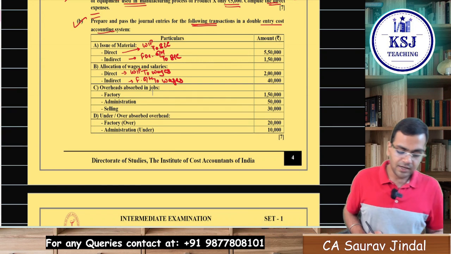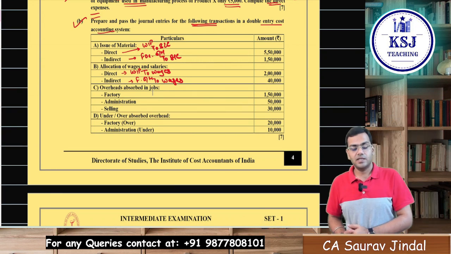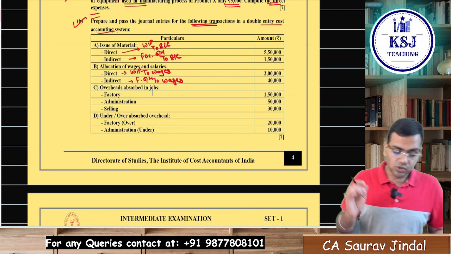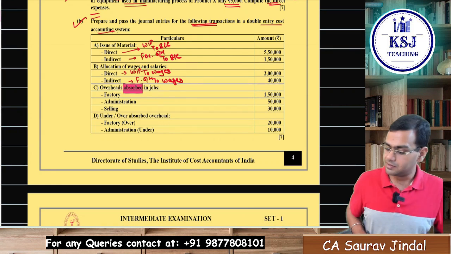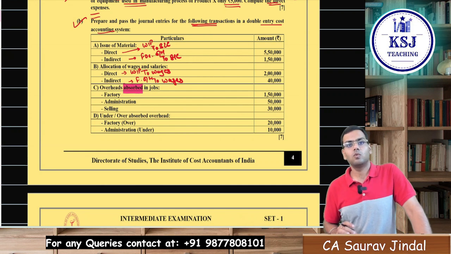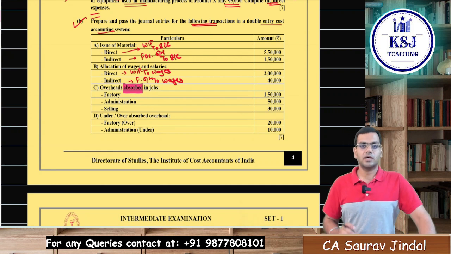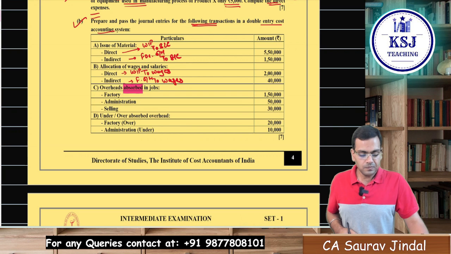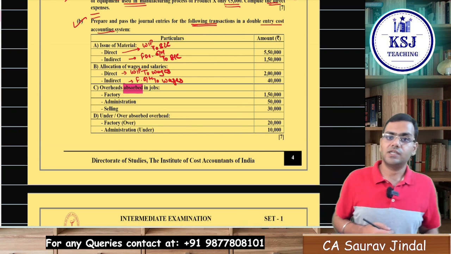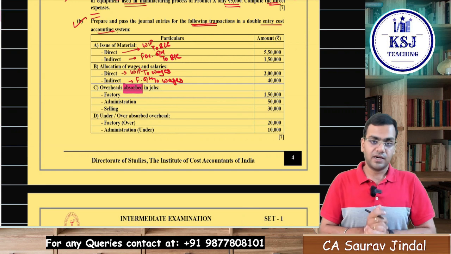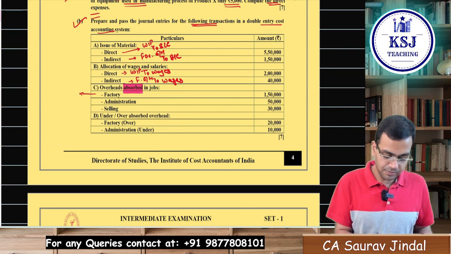Now the next journal entry, please read it very carefully. He's saying overheads absorbed in the jobs. Read the words very carefully, what is the requirement, right? Absorption of overheads. Factory overheads, where will you absorb the factory overheads? These factory overheads will be absorbed to WIP, right?